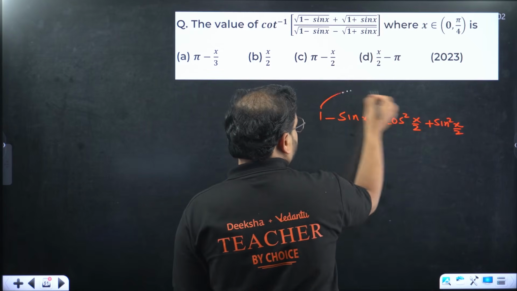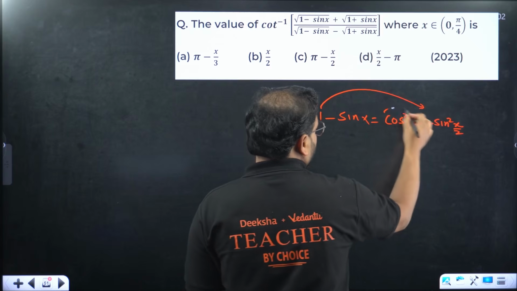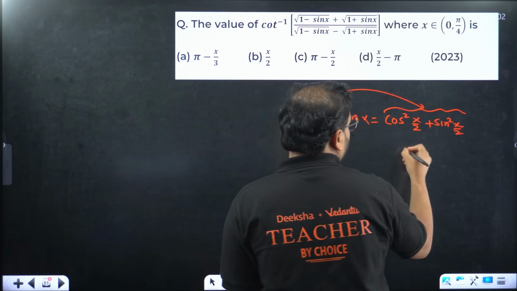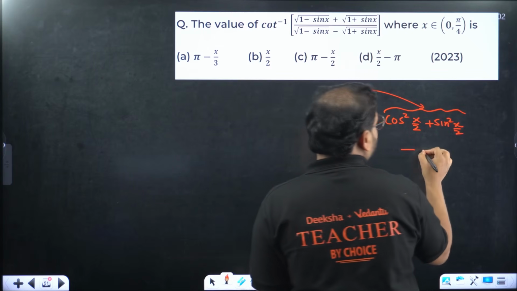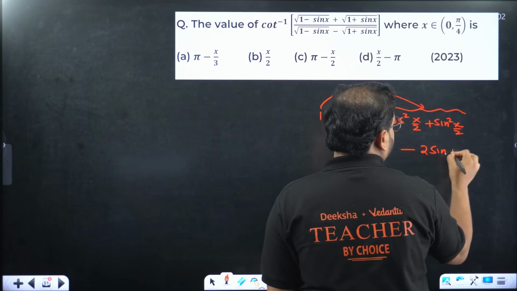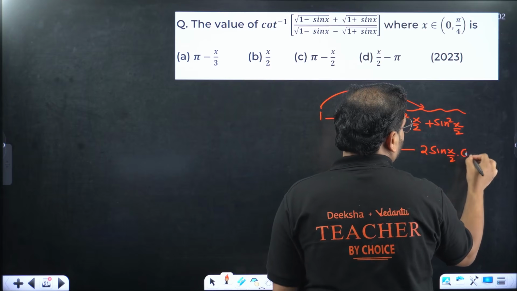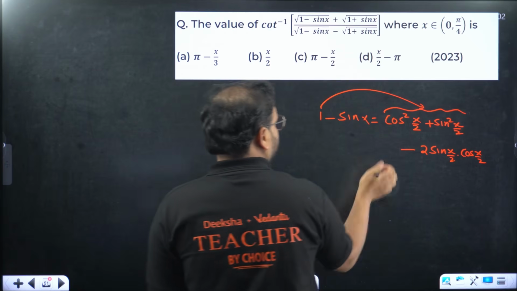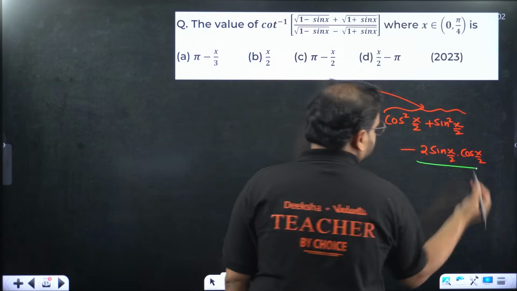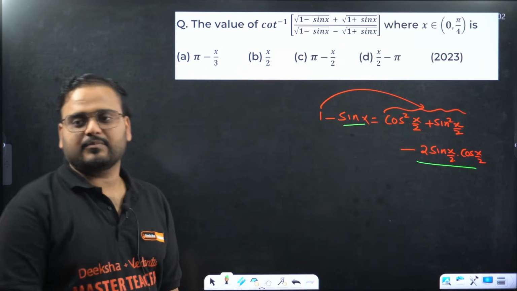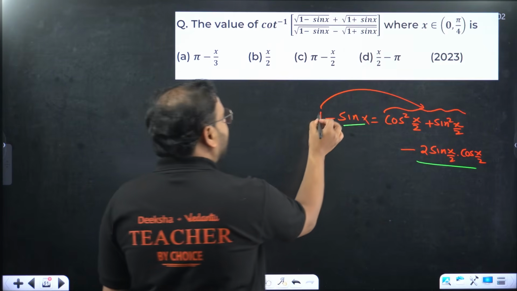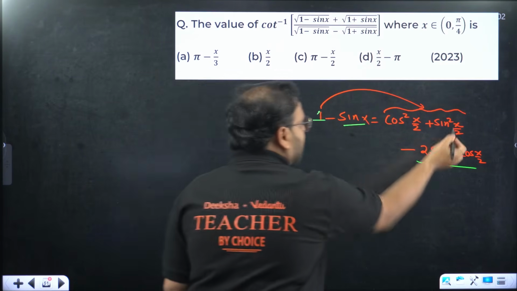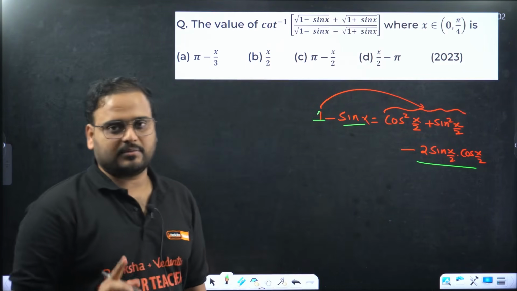This whole thing is for 1, and minus sin x is nothing but 2 sin x by 2 and cos x by 2. This and this part is same. Let's grab this understanding. 1 is what, sir? Cos square plus sin square is 1, the identity number 1.